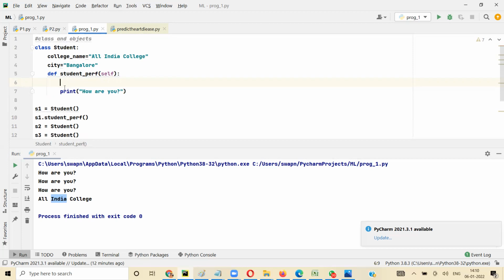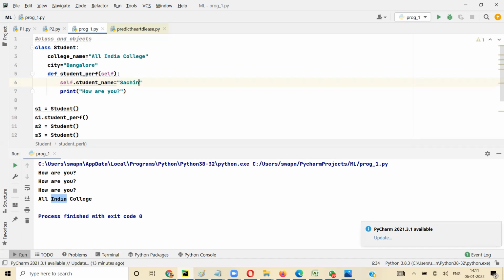Now here when you're creating an object, you can say self dot student name, let's say. So we are creating an object-level variable. For the object-level variable, we are saying self dot student name equal to Sachin. Since all the objects will call the student performance and we are giving a fixed value here, of course the value will be Sachin only. It will be the same.